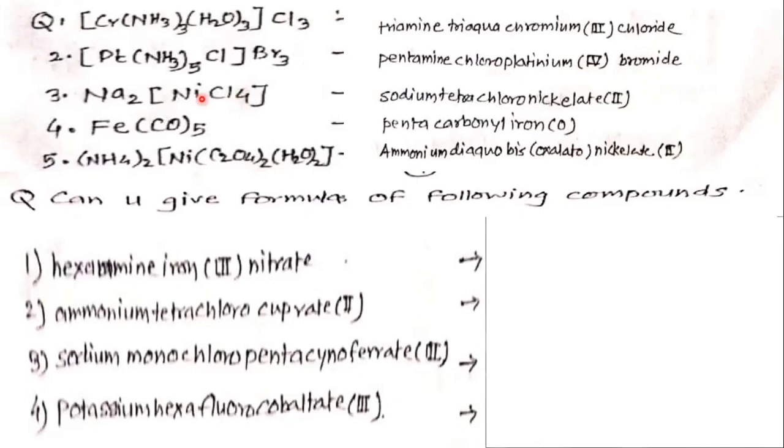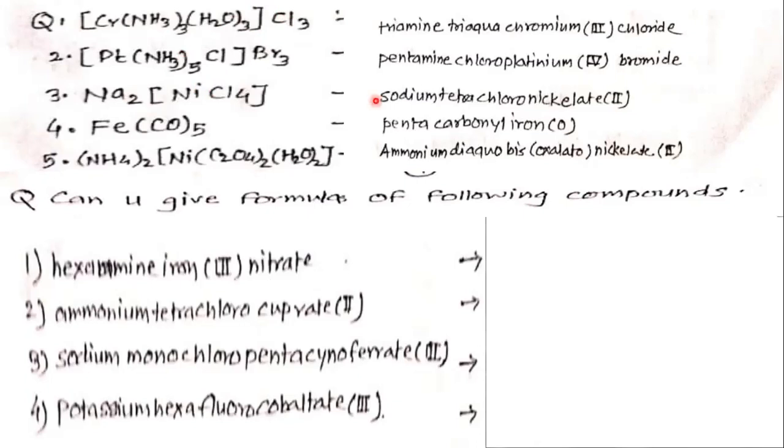Third example. In this complex compound, first indicate the cation. Here, the first rule to write the IUPAC name of a compound is to indicate the cation first. Now the square bracket is the cation with plus 3 charge, and the counter ion is negative. So the cation is indicated first, then the anion. Cation, anion. Now here the cation is sodium, and this complex is the anion.